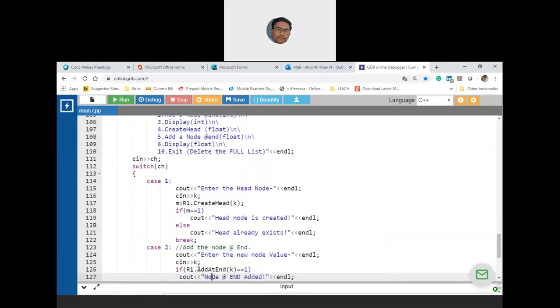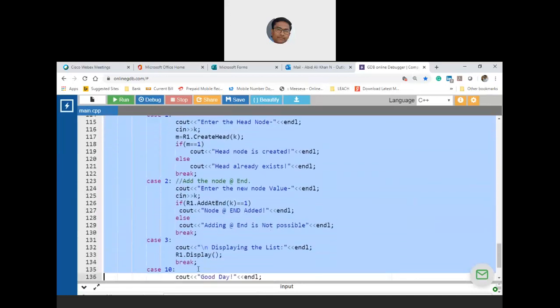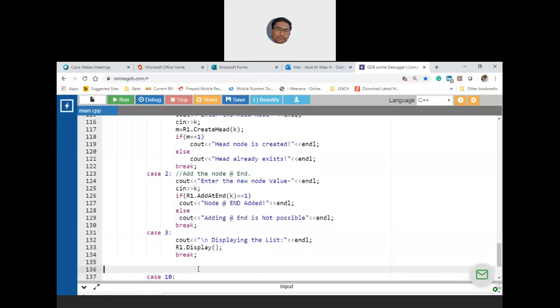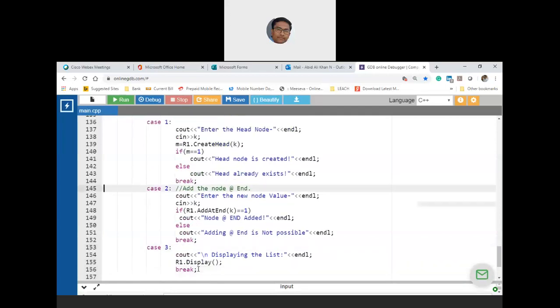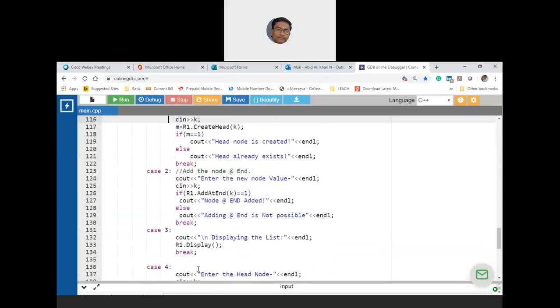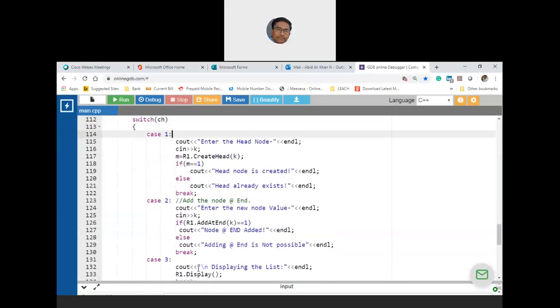So I'm going to use the same case-based statements. Case 2, case 3 up to here. What I'm going to do is, starting from case 4, more specific, let us also rewrite this: enter the head node of integers.